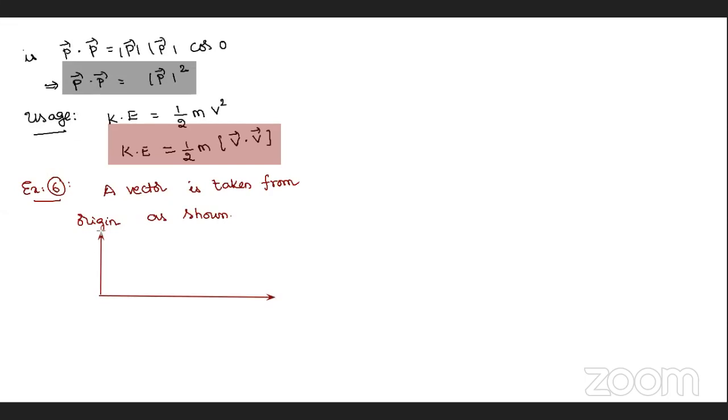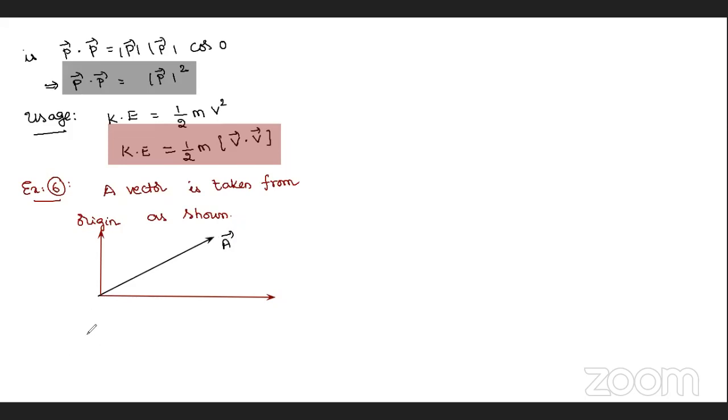Right, good, position vector, correct. So I'm taking the position vector from the origin like this, as shown in the figure. Give some name for it, like A bar.